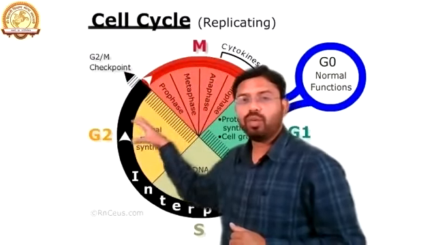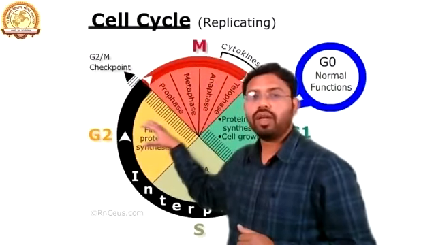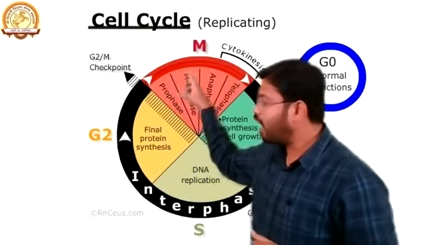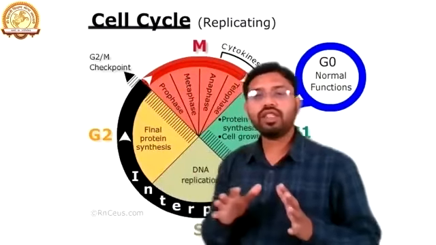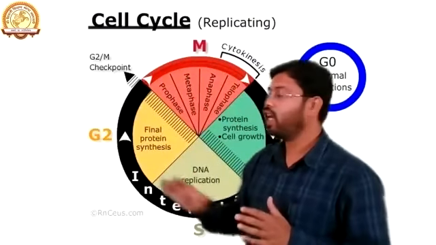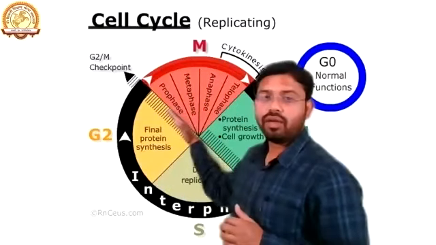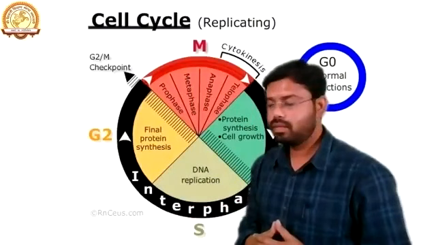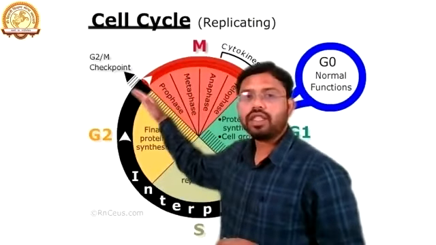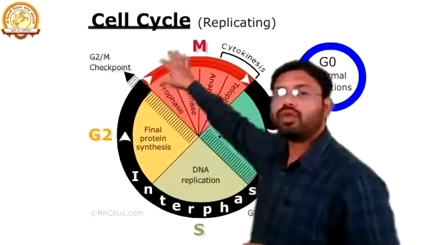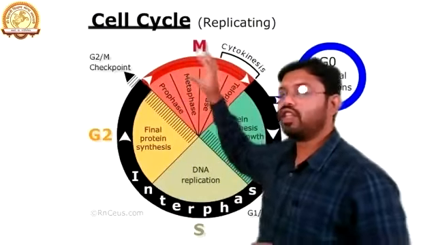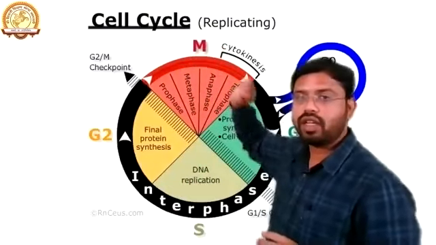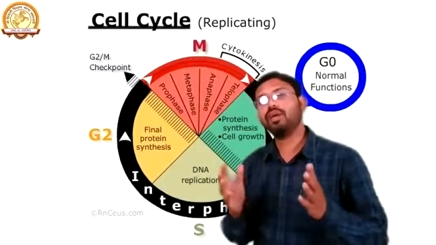Now, if the proteins needed for the development have been formed, then and only then will the cell pass from G2 to M phase. And if the proteins are not formed properly, the cell will get restricted, meaning the development will get stopped. If the cell passes the G2M checkpoint, it will enter another phase, the M phase, known as the mitosis or meiosis phase. That's why it is known as M. So it will be a mitosis phase or a meiosis phase.